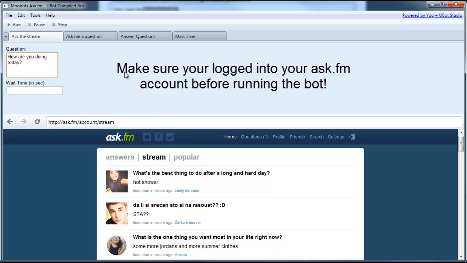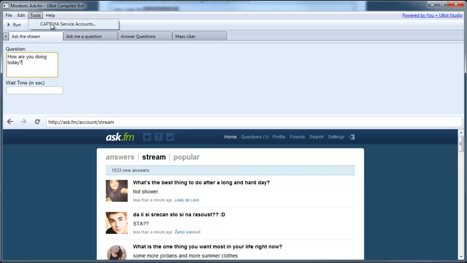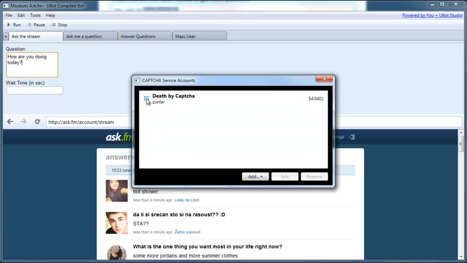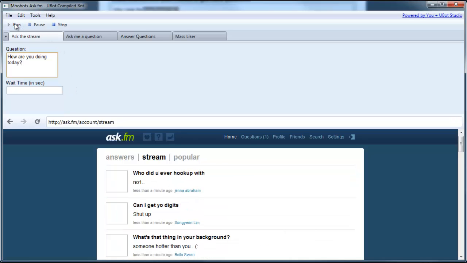One other thing I forgot to mention is, after I believe 10 or 11 questions, it'll come up with a CAPTCHA, and you can either solve that yourself or use a CAPTCHA service such as Death by CAPTCHA or DeCAPTCHA, and you can set that up here in Tools, CAPTCHA Service Accounts. I am going to turn off my Death by CAPTCHA and just type it in manually right here, because sometimes Death by CAPTCHA can take a couple seconds. Not that long, but just for the sake of this video, I'll type it in myself. So I'll hit run.